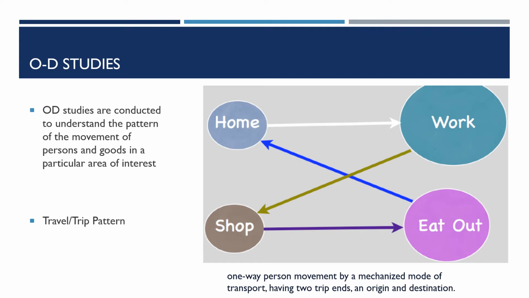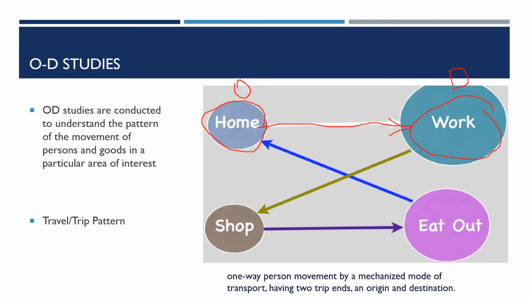So let's first define what is meant by a trip. If I ask you to synthesize your travel activities in a day, assume you are a working person. You started from home and went to office. This is defined as a trip: a one-way person movement. Probably you would have used a particular mode, say either a car or a bus or metro, and it has two trip ends, right? You started at one point, you ended at one point. The starting point is generally defined as origin and the end point is destination, abbreviated as O and D. All right, so this is what is defined as a trip.